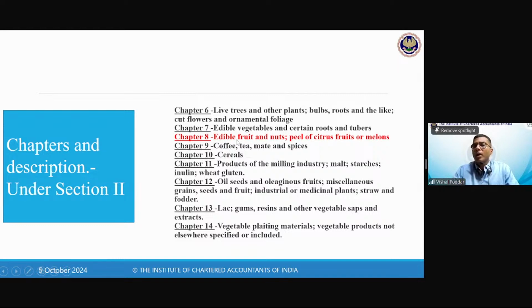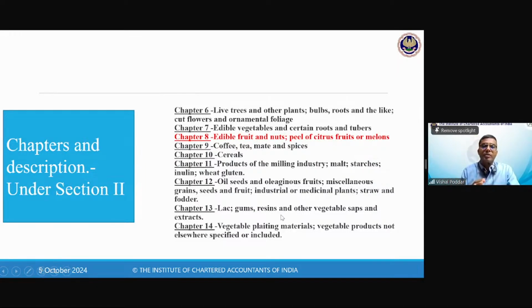What is chapter 8 saying? Edible fruits and nuts, peel of citrus fruits or melons. Now we'll read the other headings also for your interest. Chapter 9 was dealing with live trees, as we saw, covering flowers and plants. Chapter 7 covers edible vegetables. So here it is trees and plants, here it is vegetables, here it is fruit and nuts. Chapter 9 covers coffee, tea, and other spices. 10 covers cereals. 11 covers products of the milling industries, then malt, starch, etc. 12 covers oil seeds and things related to that. 13 covers lac, gums, resins.